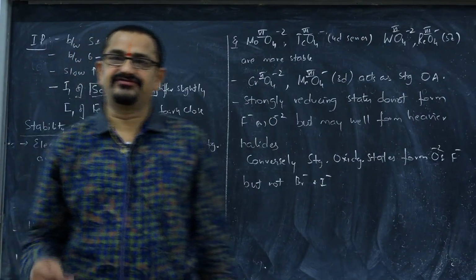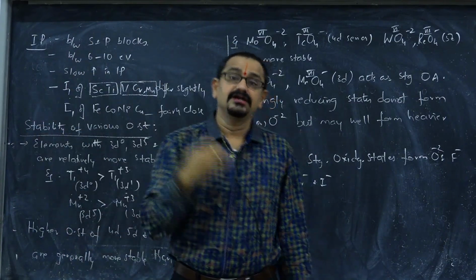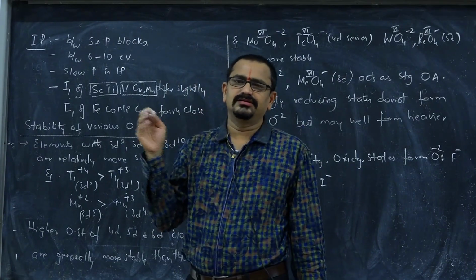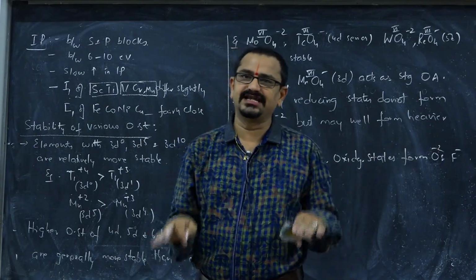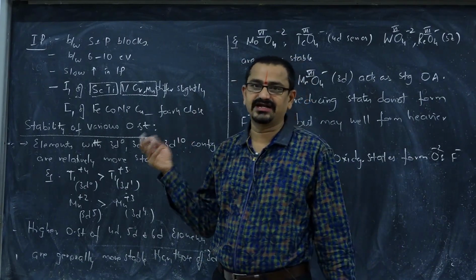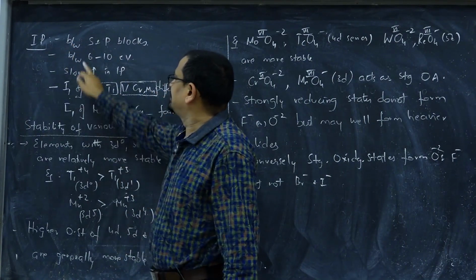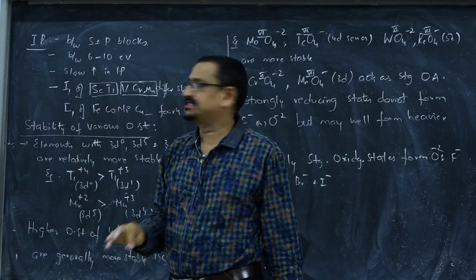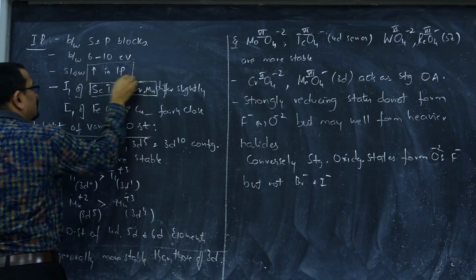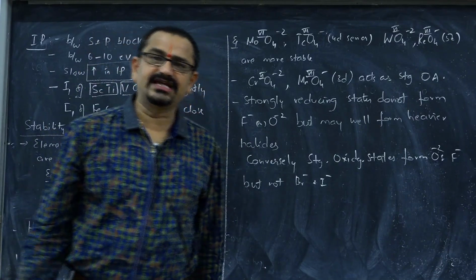These are some more points from NCERT one has to concentrate on. Ionization potential usually increases from left to right due to decrease in size. Here, even though there is a small decrease in size and almost constant size, there is no such gradual decrease in transition elements because of the factors we discussed. Ionization potential values are between S and P block elements, and their energy values vary between 6 to 10 electron volts. There is a slow increase in ionization potential. This is the point we have to concentrate on. Actually, even though size decreases, one expects a greater increase.